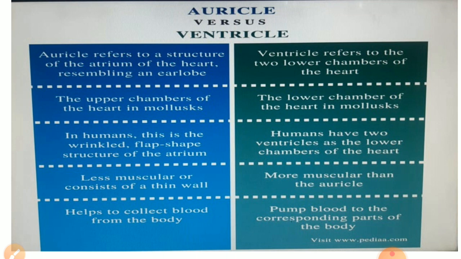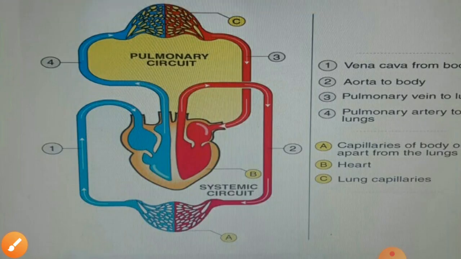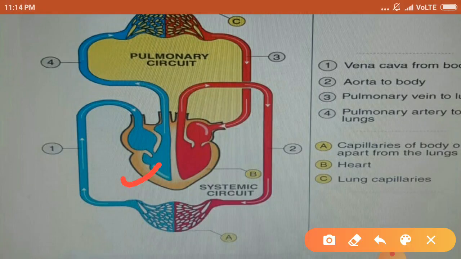Now differentiate auricles and ventricles. Auricles are the upper chambers and ventricles are the lower chambers. Auricles are less muscular as they receive the blood, whereas ventricles are more muscular as they have to push the blood out from the heart. We have seen in the previous slide that the right ventricle is sending the blood to the lungs, and the left ventricle is sending the blood to the body. So the ventricle pushes the blood out from the heart so their wall should be muscular.